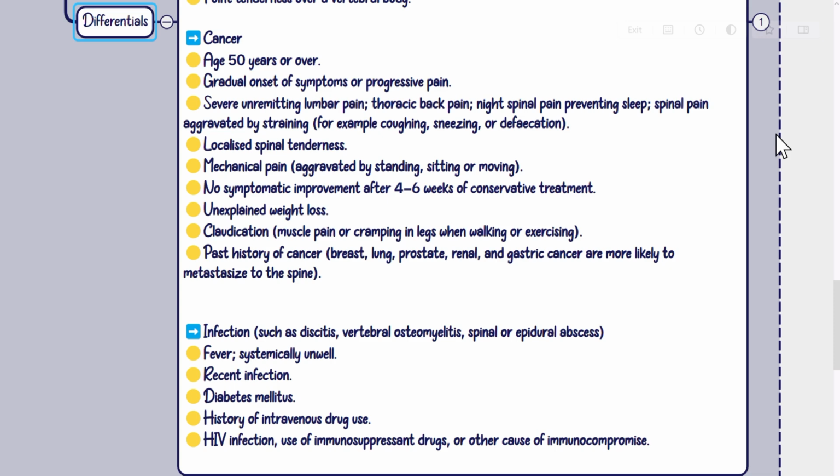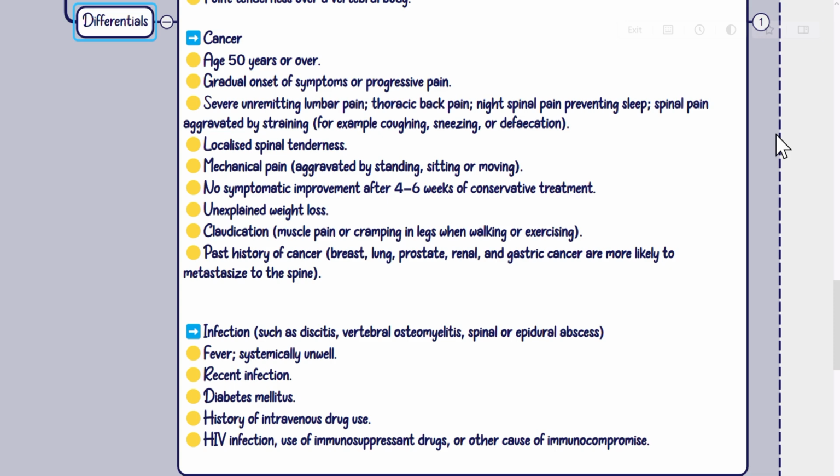No symptomatic improvement after 4 to 6 weeks of conservative treatment. Unexplained weight loss. Claudication, muscle pain, or cramping in legs when walking or exercising. Past history of cancer; breast, lung, prostate, renal, and gastric cancer are more likely to metastasize to the spine.